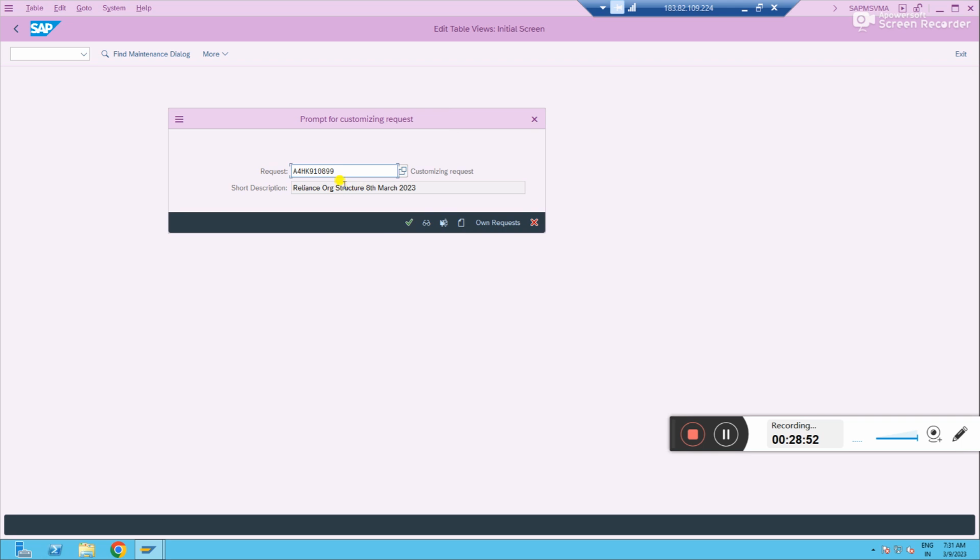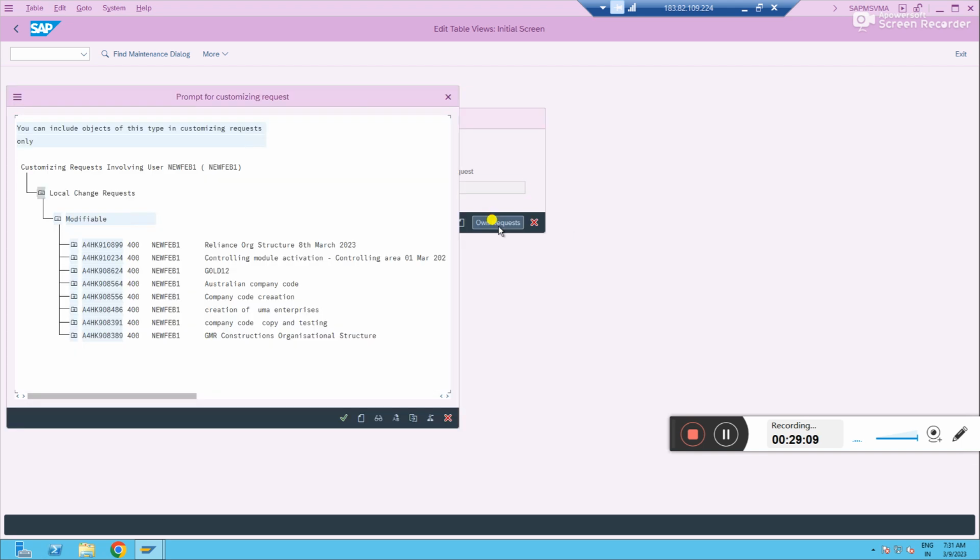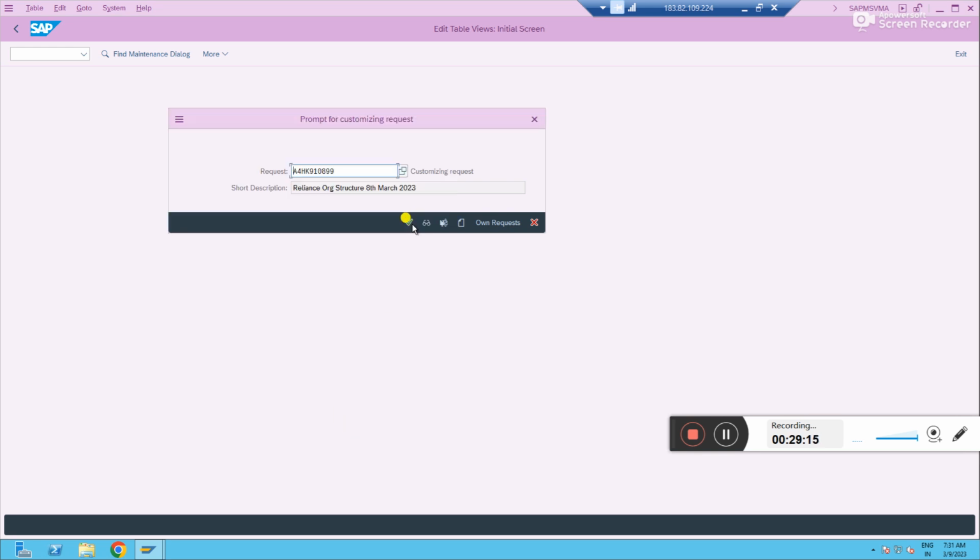See, now I am saving. Now it is saving, and make sure which transport request these changes are saved in. The same transport request, right? Yes, sir. That's the way. How I identify this is yesterday's same transport request by seeing the short description. If this is not mine, then I can go to one request and select the right one. I just click on it, click OK, and then click on save, right? Then it will save. It will take a while.